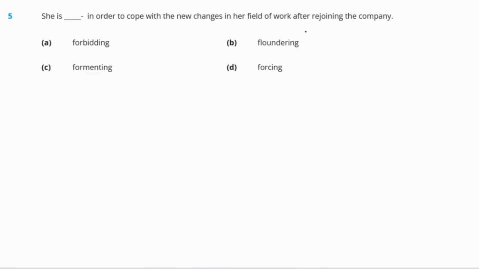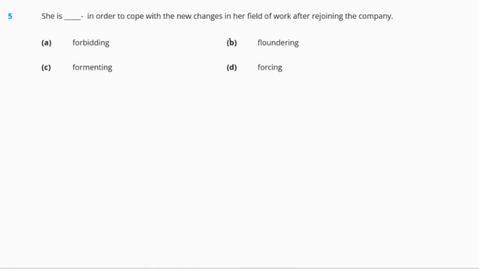Question 5. She is dash in order to cope with the new changes in her field of work after rejoining the company. Options are A, forbidding, B, floundering, C, fomenting, and D, forcing. So let us try to understand the meaning of all of these words. First of all, forbidding means looking frightening. Now this word floundering, it means to find it difficult to speak or act.